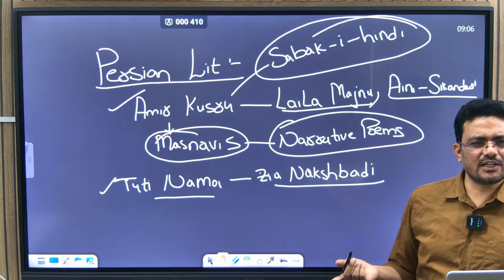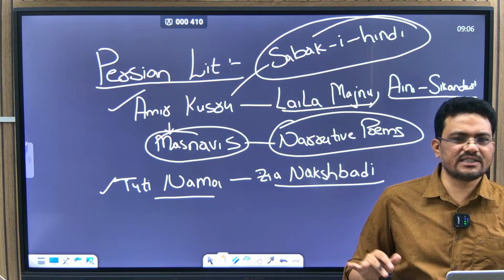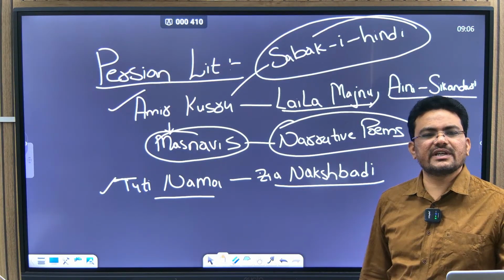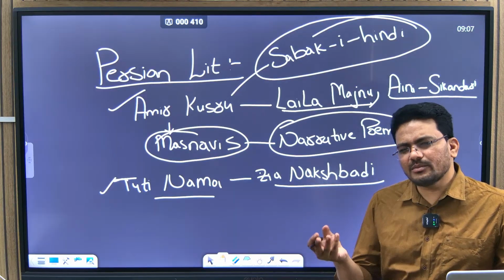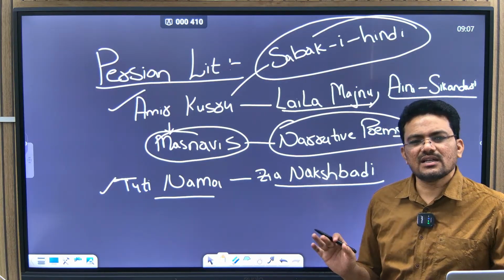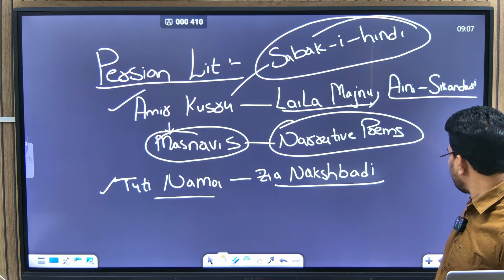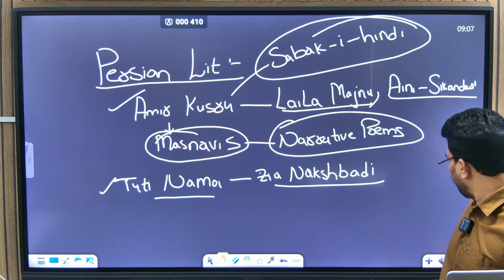When you sit and read, you try to remember Tuti Nama Naqshbandi. In your book also a lot of books are given. If possible remember them, or else don't take any stress, just continue with the other parts. So this is the Persian literature.